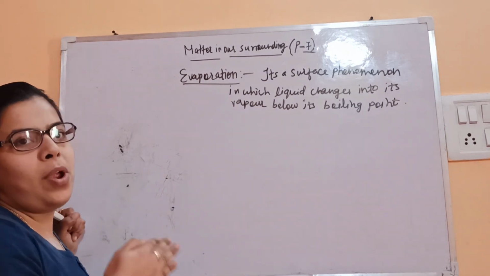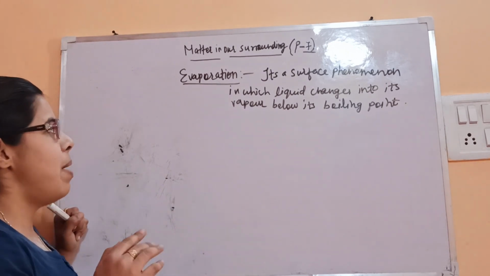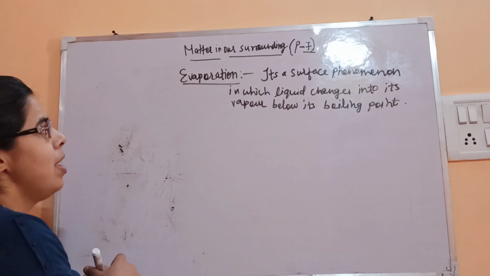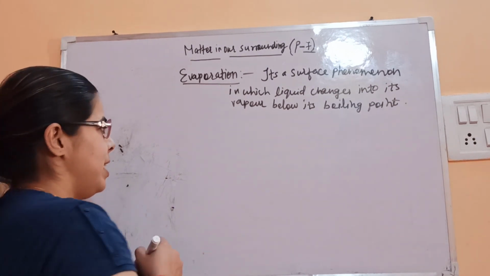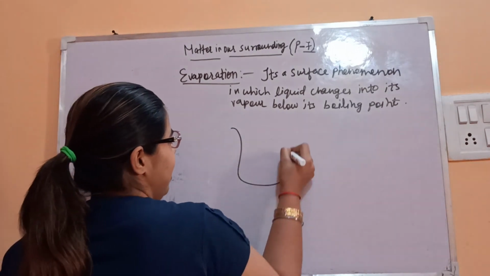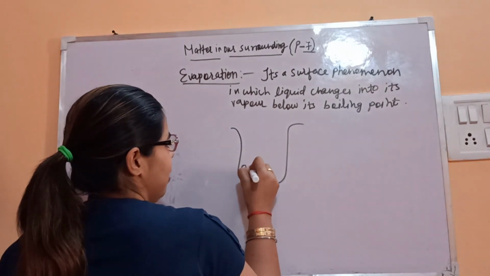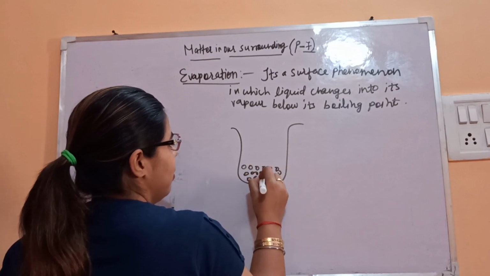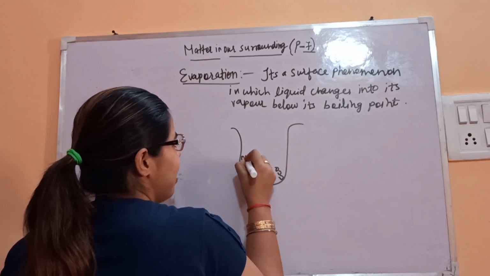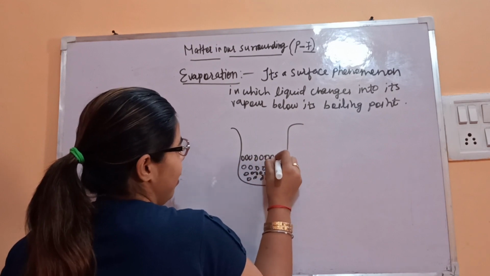So it's not boiling. There is a difference between boiling and evaporation, and we'll see the differences also. Evaporation is a surface phenomenon, but boiling is a bulk phenomenon. So let's see how. Let's take a container in which the liquid molecules are present, and let's say these are the surface molecules of the liquid.